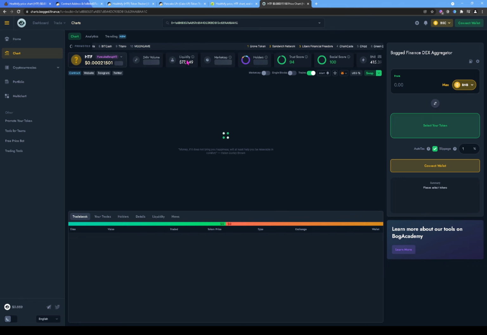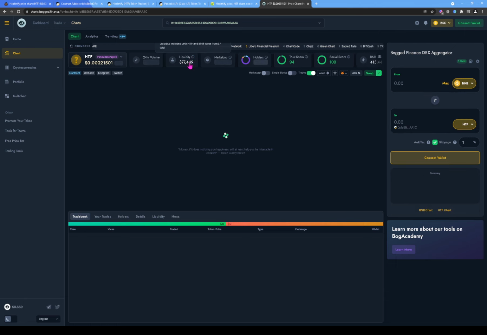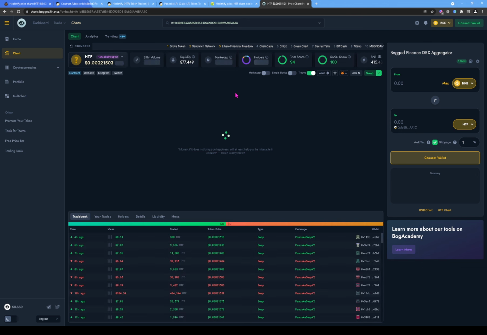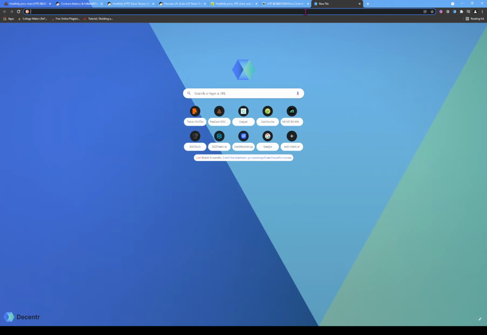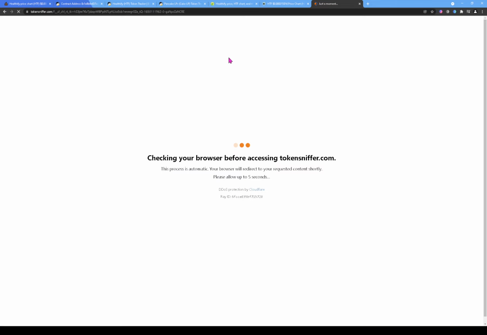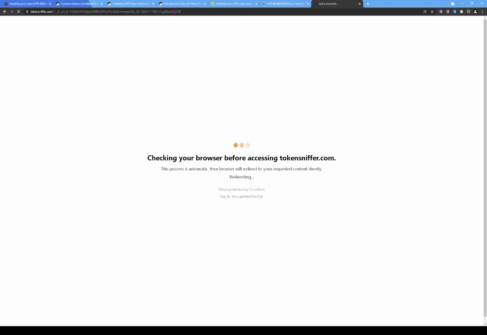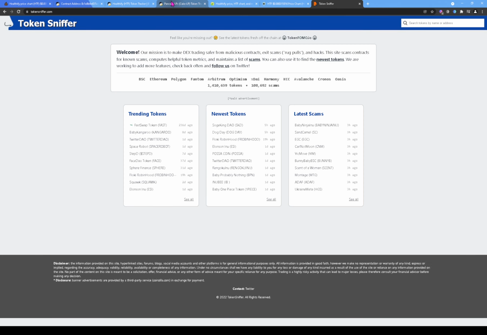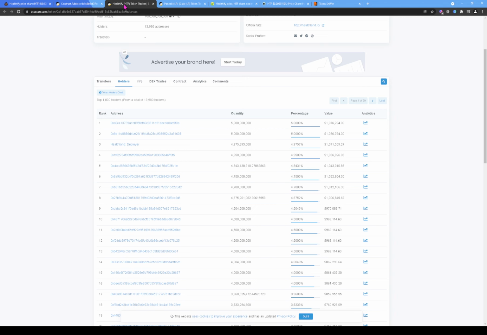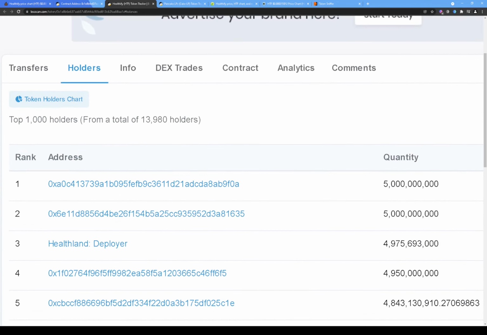Wait for it to load. But here we're seeing it's reporting something like 77,000 liquidity. All right, but we're gonna wait for this to load just a little bit longer. And while that's loading, let's just start loading a couple other tools instead of just waiting. So let's load token sniffer. Oh, and we never checked exactly how many holders. So here we see that there's 13,980 people actually holding this token now. So this has a good amount of holders.